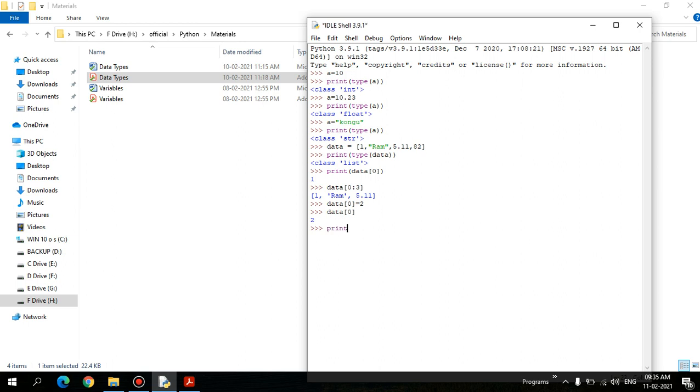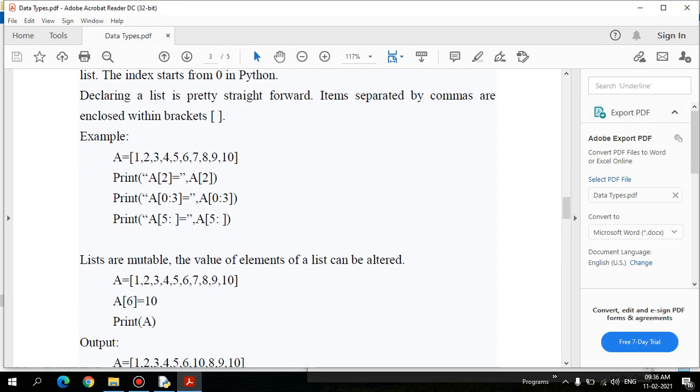So if I print the entire data, yes, the value has been updated, right? So 2, RAM, 5.11 and 82. So this is what the list data type is. Here accessing can be done through indexing.